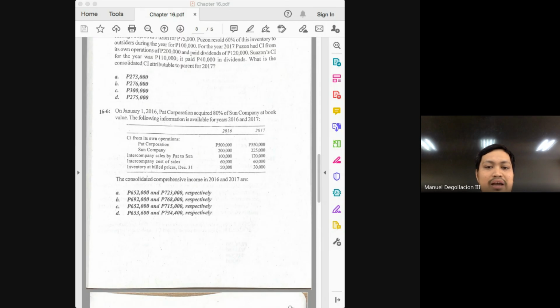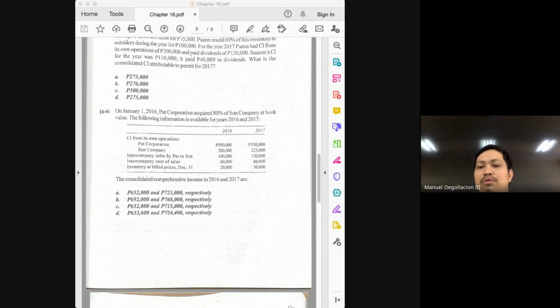Okay? So, again, there are only two adjustments as a result of an intercompany sale of inventory. Add markup on beginning and deduct markup on ending. The markup on ending in 2016 will be the markup on beginning in 2017. How much was the markup on ending in 2016, which will be the markup on beginning in 2017? It was 8,000. So for 2017, it will now be added to your 550. But there will be another adjustment, and that is the markup on ending.